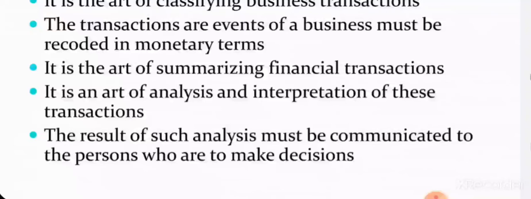Next, it is the art of analysis and interpretation of these transactions. In accounting, the final way by which interpretation is done is the final accounts. Final accounts help us to identify whether we got a profit, what revenue was generated, what expenses were incurred, or whether there was a loss. All these interpretations will be prepared in accounting. The balance sheet helps us to identify whether it is a profit or loss, what the expenses are, what the revenue generated is. So it is an art of analysis and interpretation.